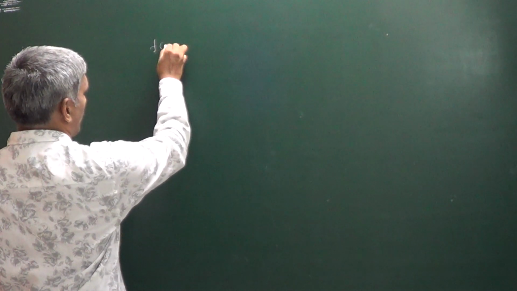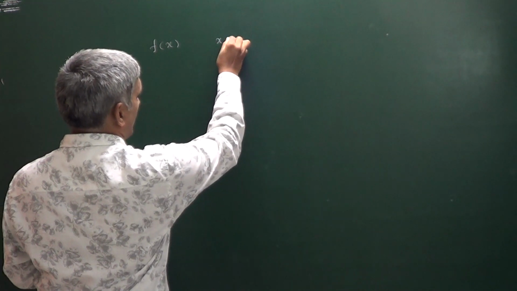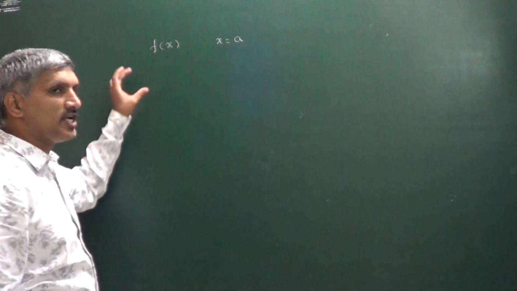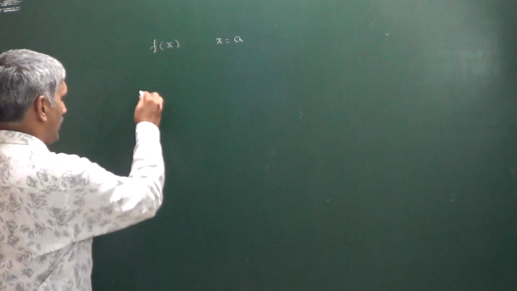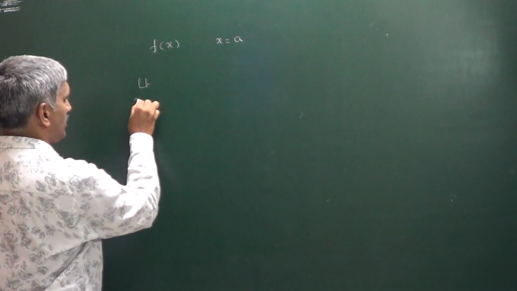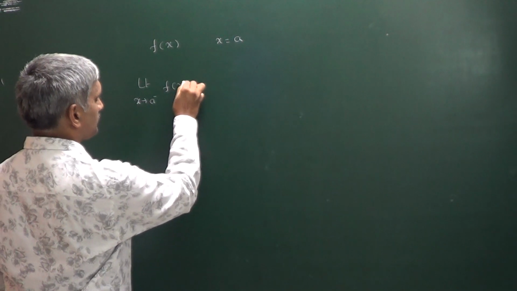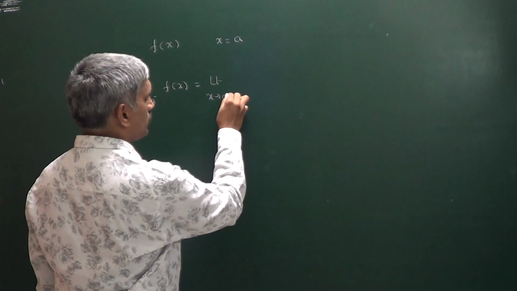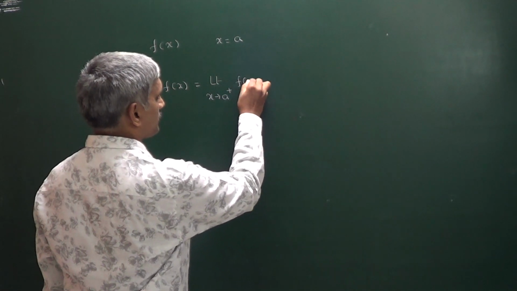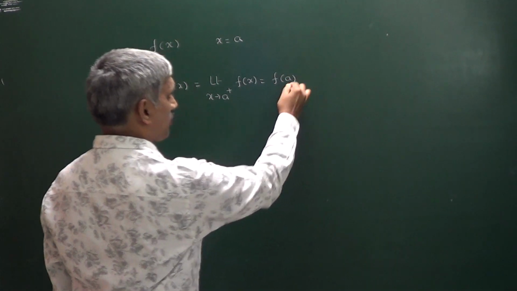Just observe here, a function f of x is said to be continuous at x is equal to a if limit x tends to a minus f of x is equal to limit x tends to a plus f of x, and that must be equal to the functional value at a, f of a.